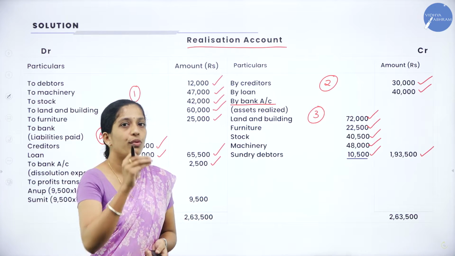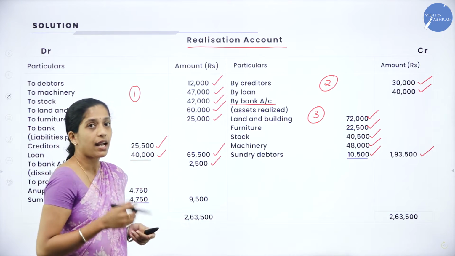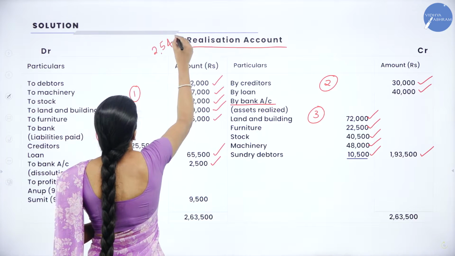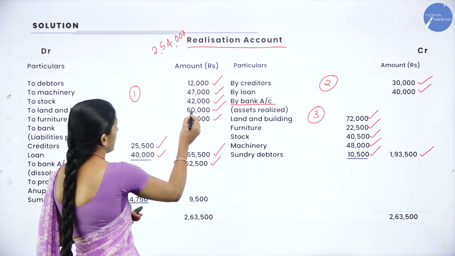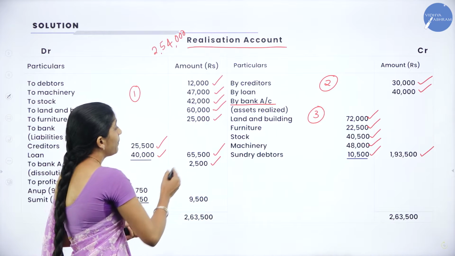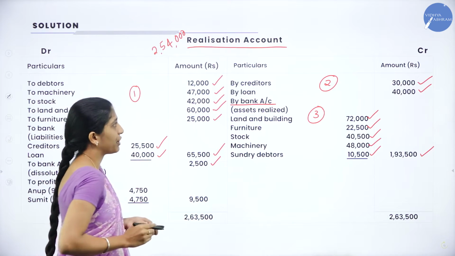So what we will do? We will balance both sides. When you add all the amounts on the debit side, that is 12,000 plus 47,000 plus 42,000 plus 60,000 plus 25,000 plus 65,500 plus 2,500, we'll get 2,54,000.